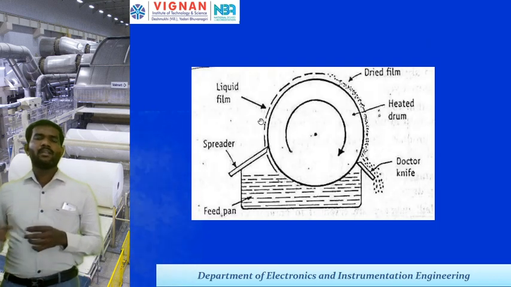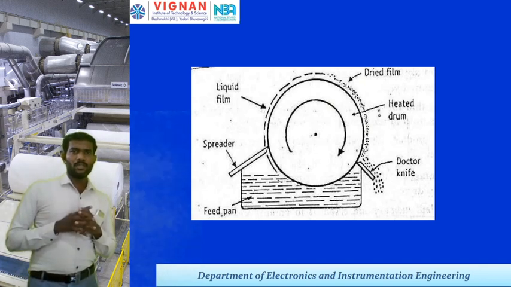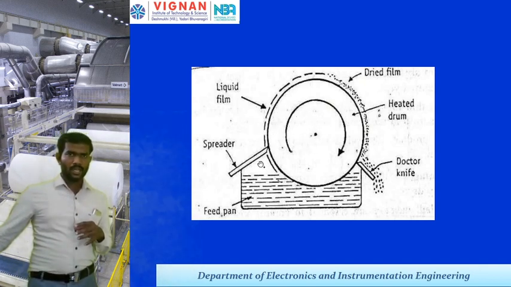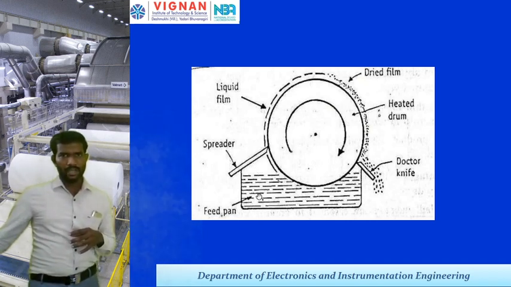Okay. Then the block diagram of this particular drum type. In the middle part, the drum is rotated. On the drum, a liquid film will be formed. Again, that film will be dried. That heated drum will always rotate, and it is connected with the spreader and doctor's knife, and in the bottom the feed pan will be arranged.